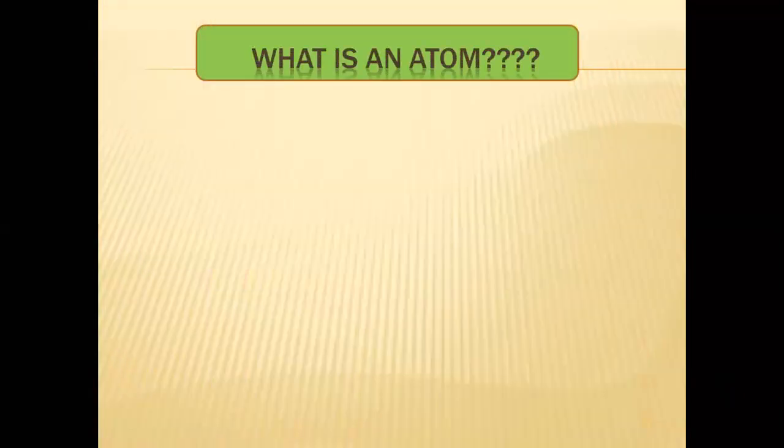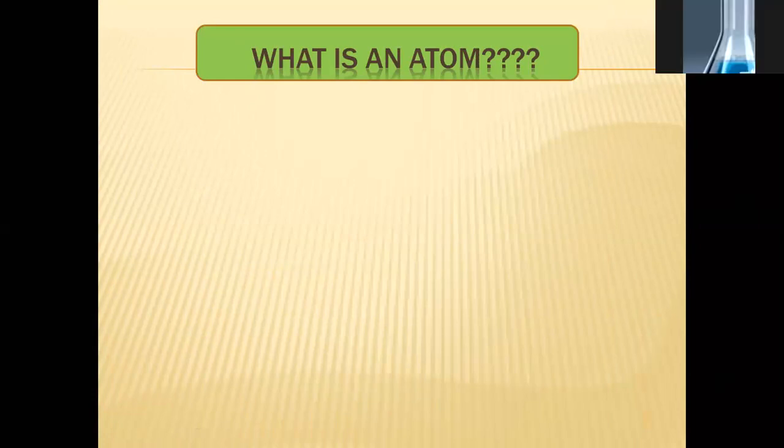What is an atom? Students, in previous classes you have learned what an atom is and how we define an atom. You know that an atom has two parts, the outer part and the inner part. The inner part is known as the nucleus, which has protons and neutrons, while the outer part is known as the outer orbit or shell, which contains electrons.